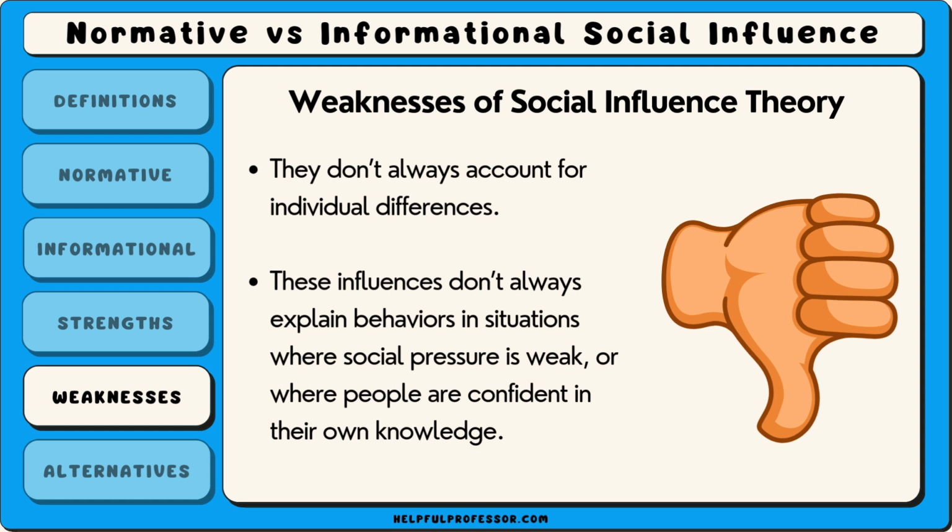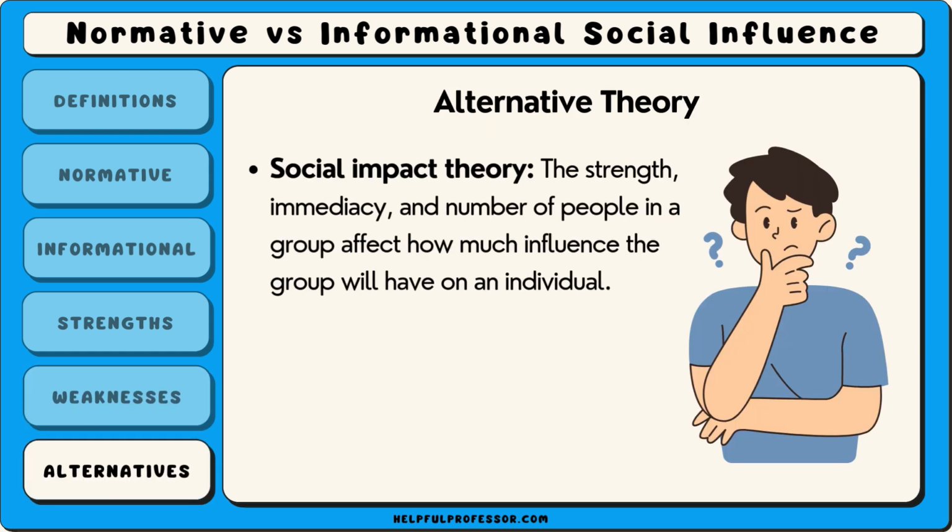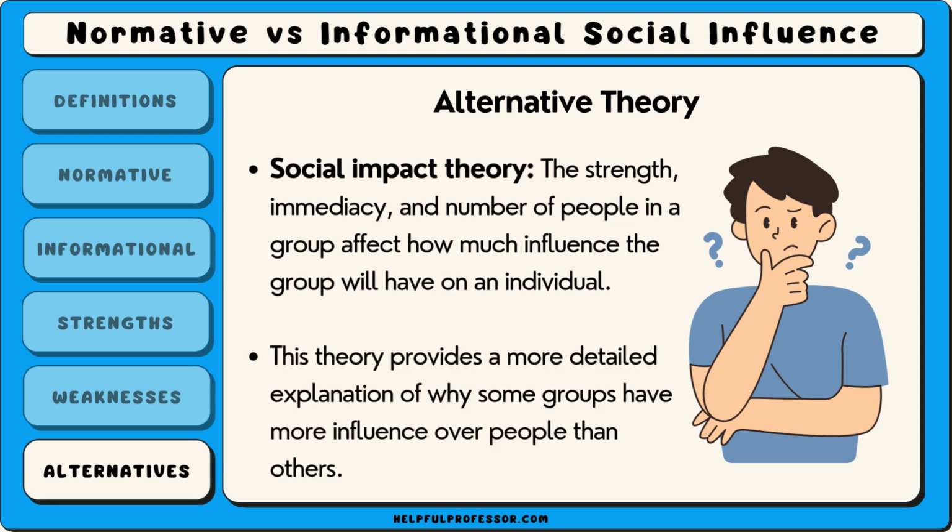An alternative idea is social impact theory, which suggests that the strength, immediacy, and number of people in a group affect how much influence the group will have on an individual. It's not just about whether the influence is normative or informational. It also depends on how important the group is to the individual and how close they are in proximity. This theory provides a more detailed explanation of why some groups have more influence over people than others.